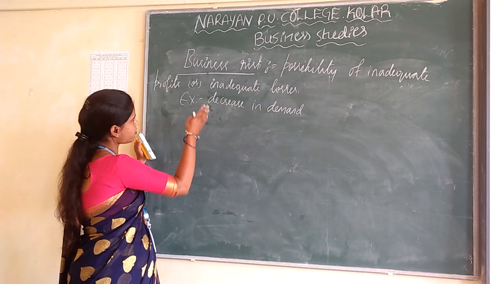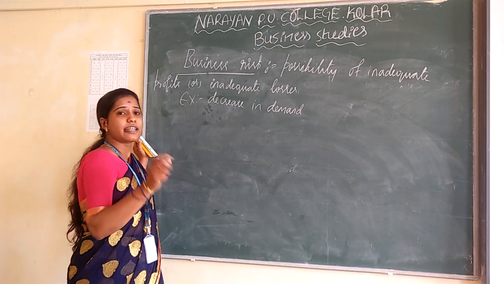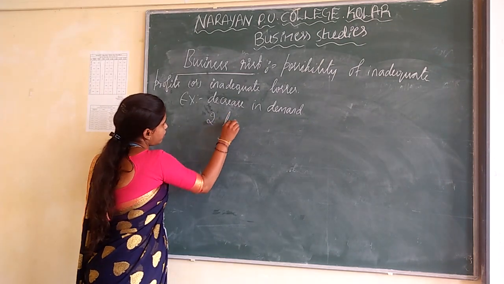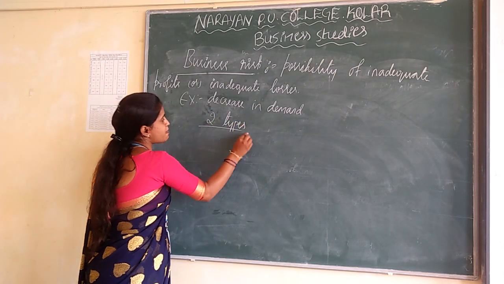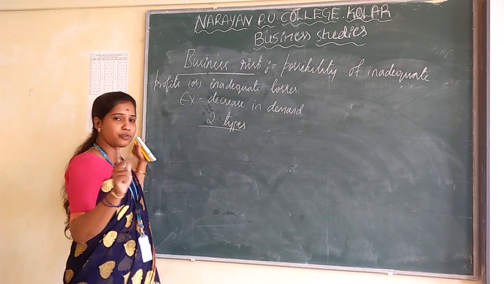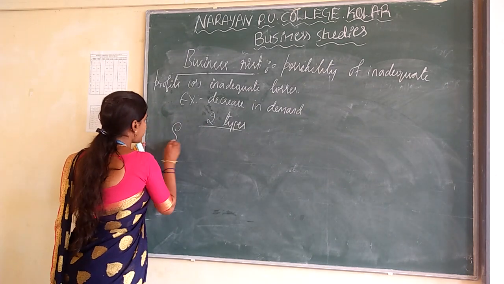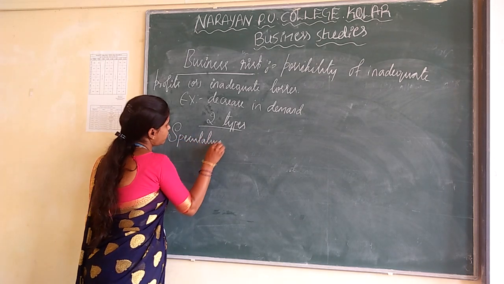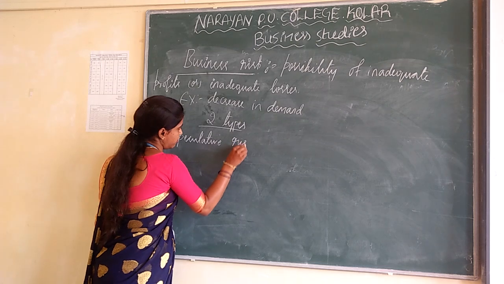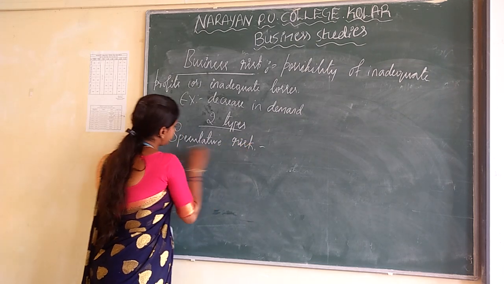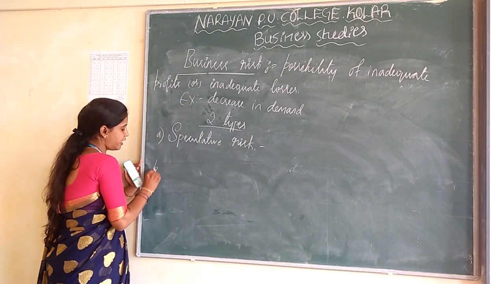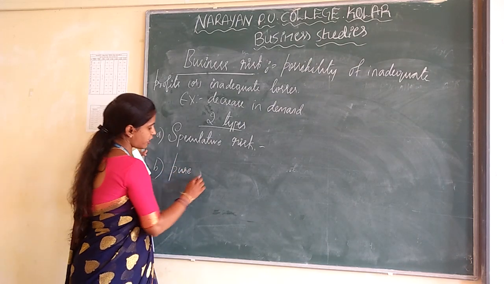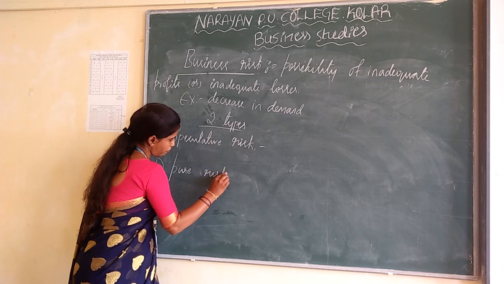Business risk is classified into two types. The first one is speculative risk, and the second one is pure risk.